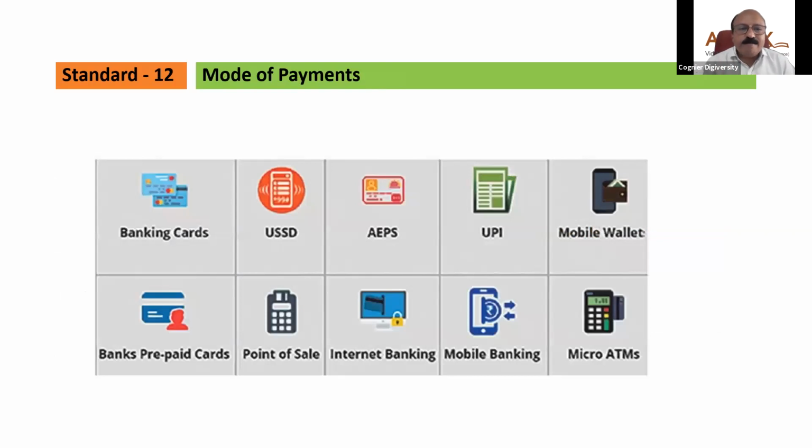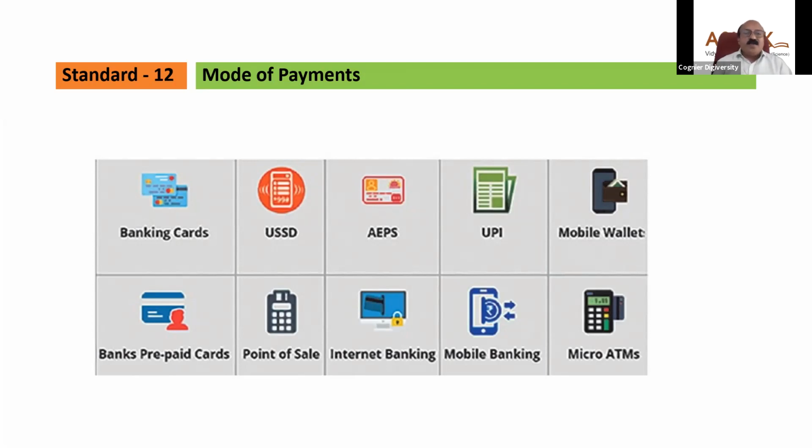So let's move ahead. There is a huge range of different facilities available with which you can do the payments, which are called modes of payment. So what are the different modes of payment? That is, what are the different ways with which you can do the payment on an e-commerce website? First is banking cards. Second is USSD.